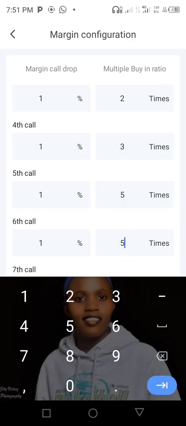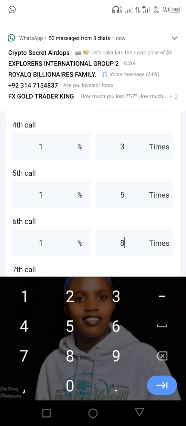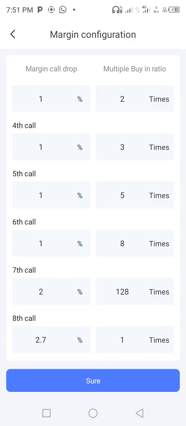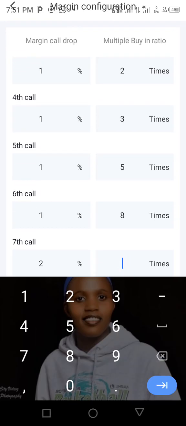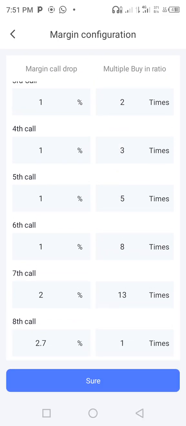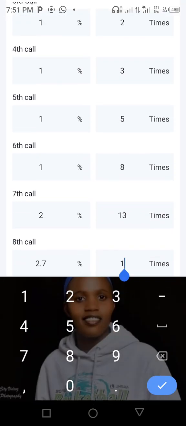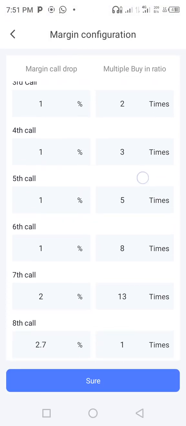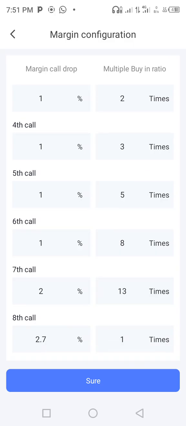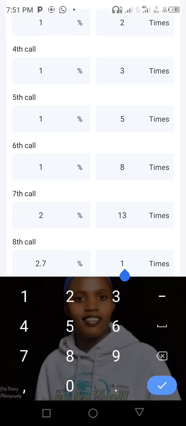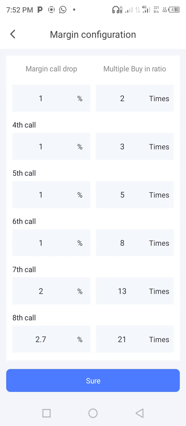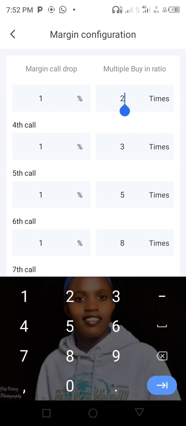It can be 8. For Fibonacci, you keep adding: 2 plus 3 is 5, 3 plus 5 is 8, then 5 plus 8 is 13. Then you keep adding, and it can be something like 21 times. But this is when you have a lot of capital. Most of the times, those are the smaller capital.